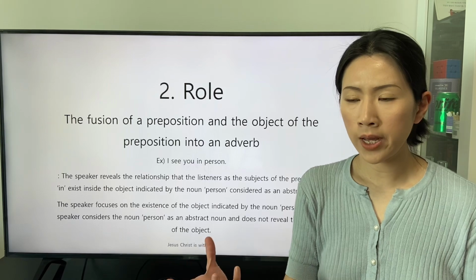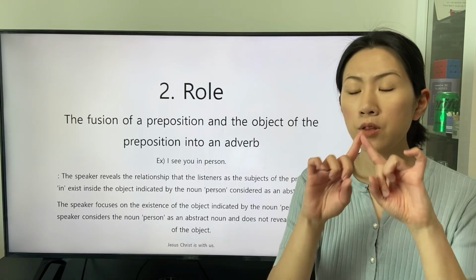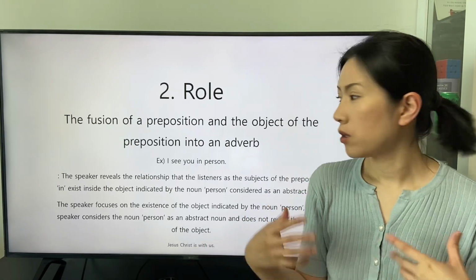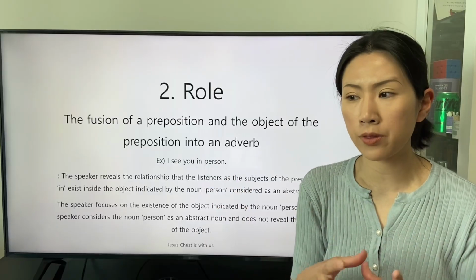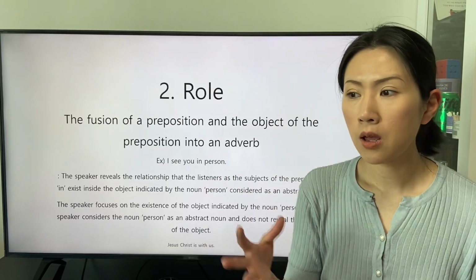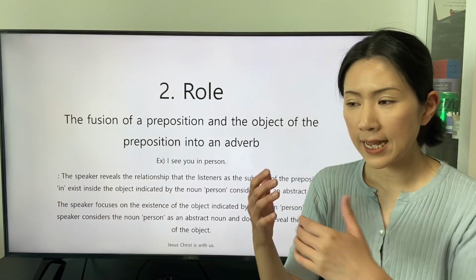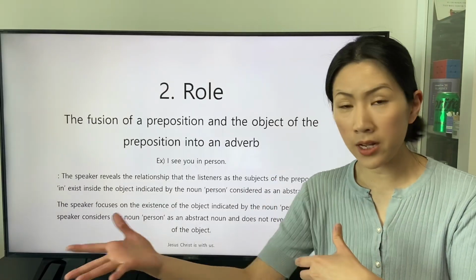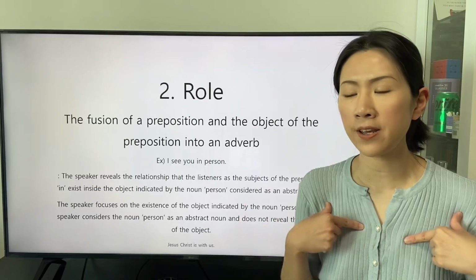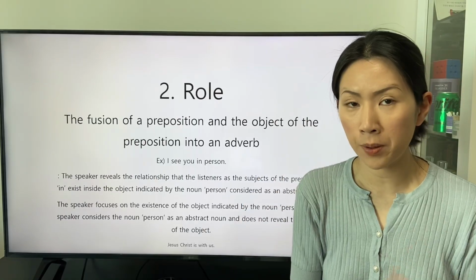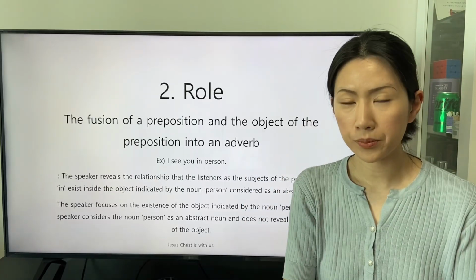Commonly, we agree the unit of the object indicated by the noun person because the physical existence of a person is divided and we can perceive the unit of the person obviously.